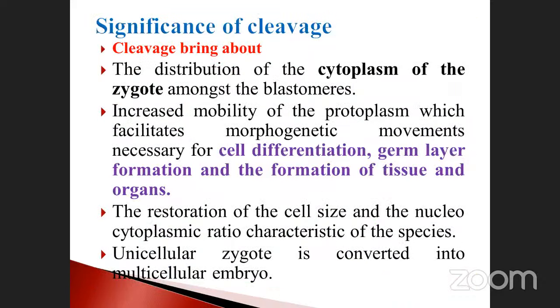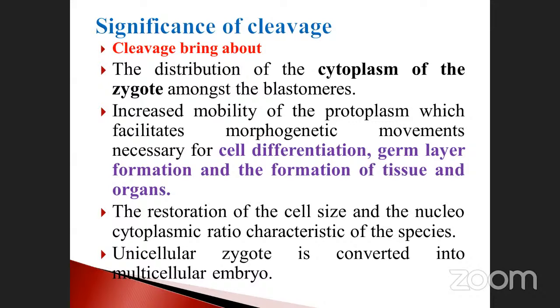Significance of cleavage. Cleavage brings about the distribution of the cytoplasm of the zygote among the blastomeres. Distribution, because once karyogenesis as well as cytogenesis take place, equal distribution is very, very important, isn't it? If one cell is equal and another cell is unequal, it is very complicated, isn't it?